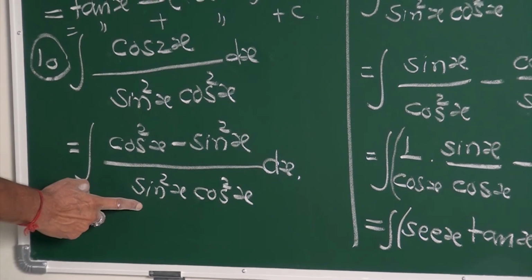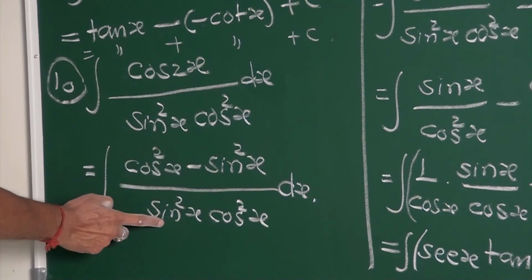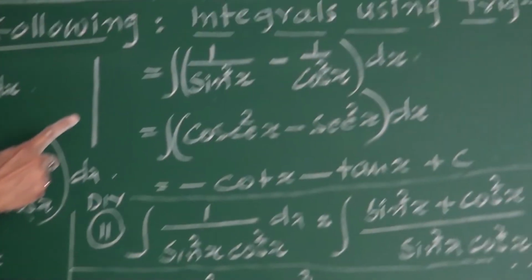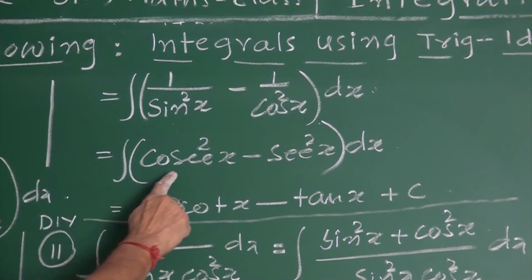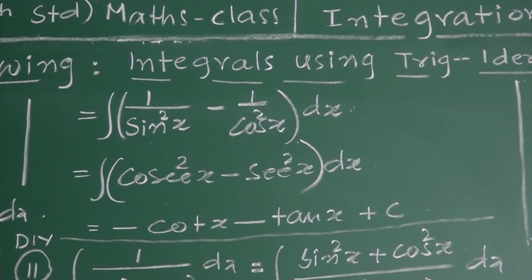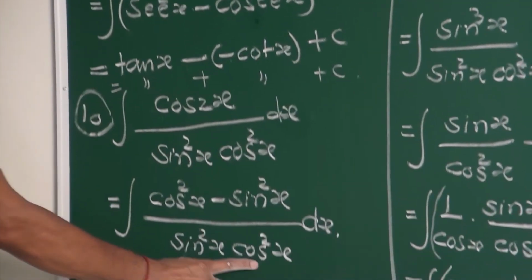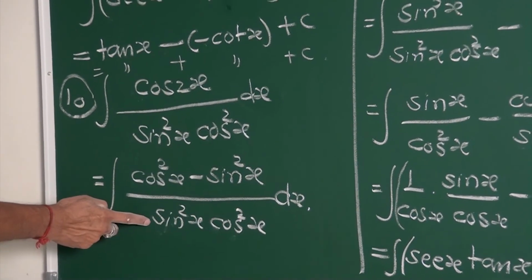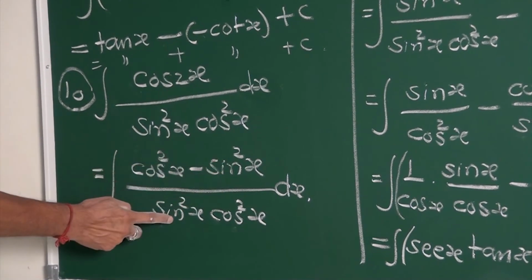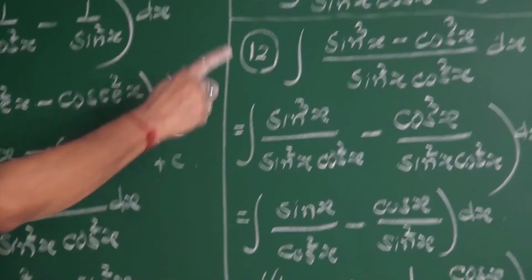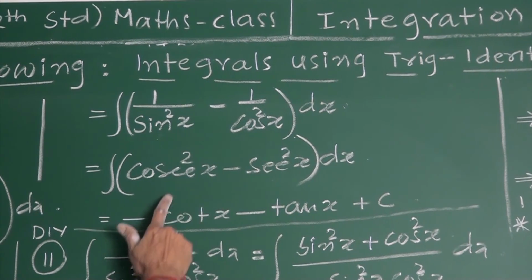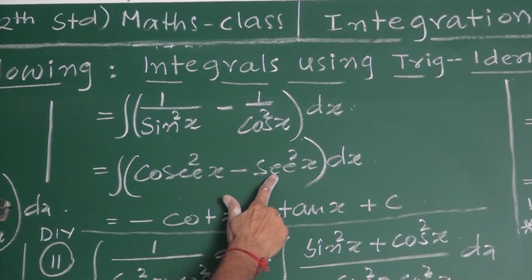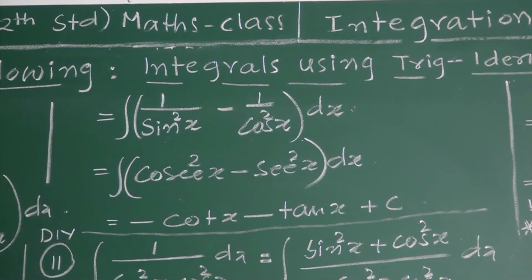This cos square cancels with cos square. 1 by sin square, sin square cancels. 1 by cos square. I have written directly, my friends, one sample. What is 1 by sin square? Cosec square. 1 by cos square is sec square. My friends, this upon this. Cos square cancels, 1 by sin square minus sin square cancels, 1 by cos square. This is cosec square minus sec square. Integral of cosec square is minus cot, minus sec square is tan x plus c.